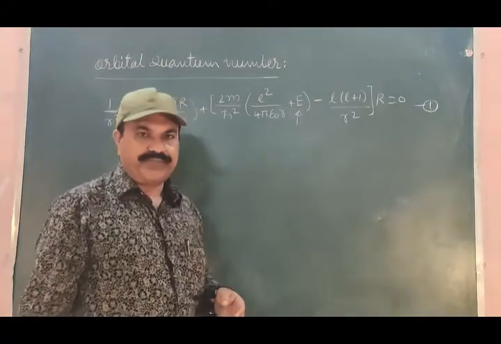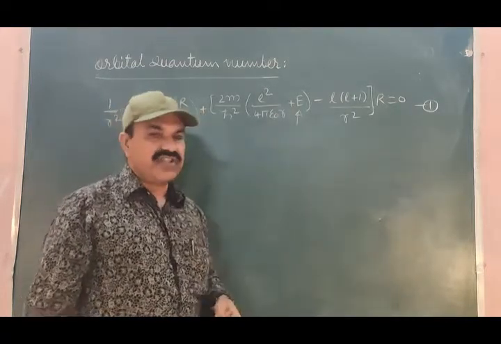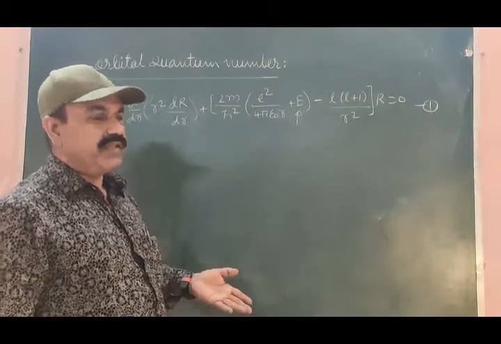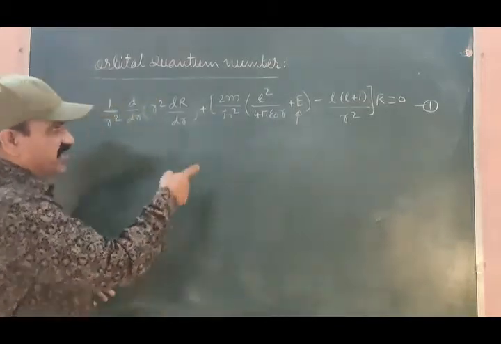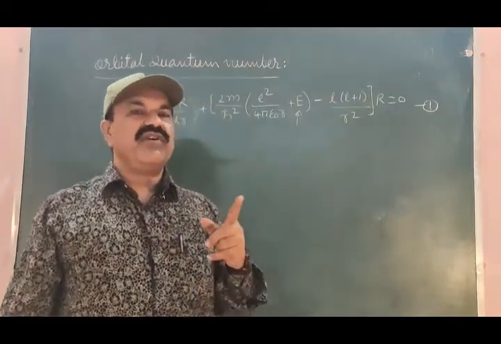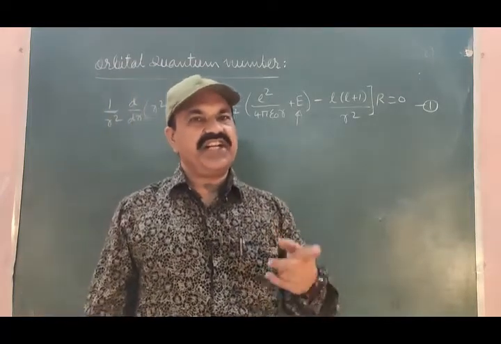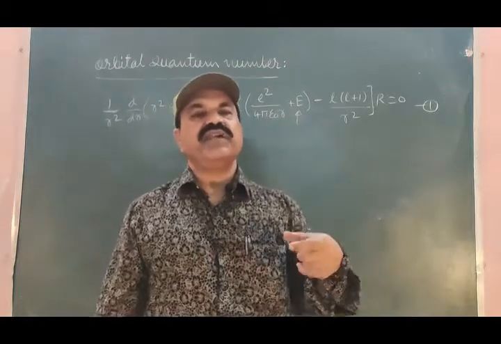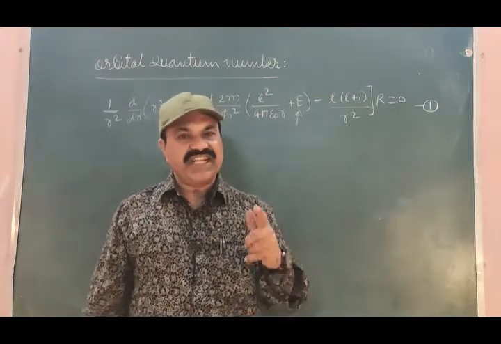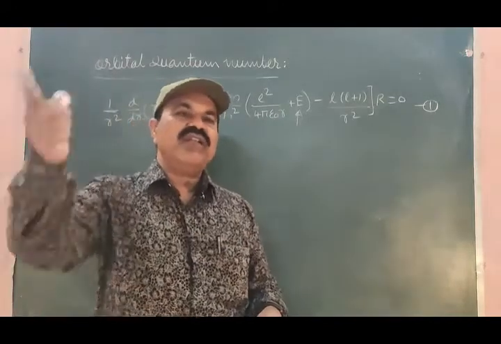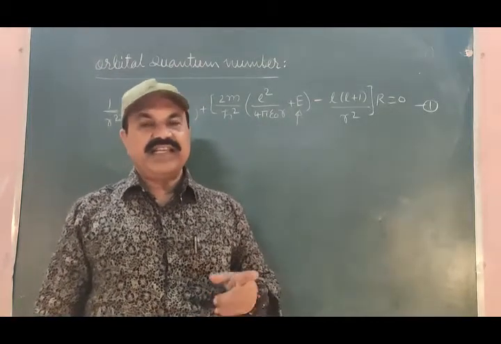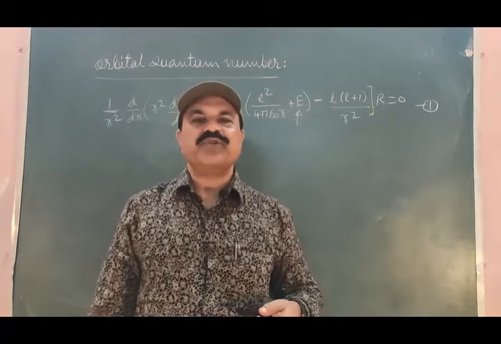To remove such a contradiction from equation 1, the differential equation for the electron of the hydrogen atom involving only the radial part, let me consider the total energy E as the sum of the kinetic energy needed for radial motion, that is the kinetic energy needed by the electron to move towards the nucleus or away from the nucleus along its radius vector, then the kinetic energy needed by the electron to perform orbital motion around the nucleus inside the hydrogen atom, and the potential energy possessed by the electron because of its position.